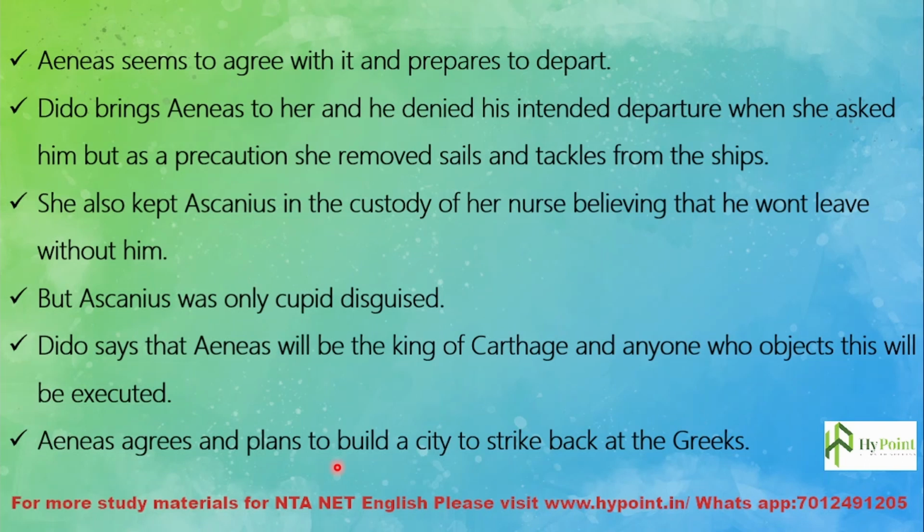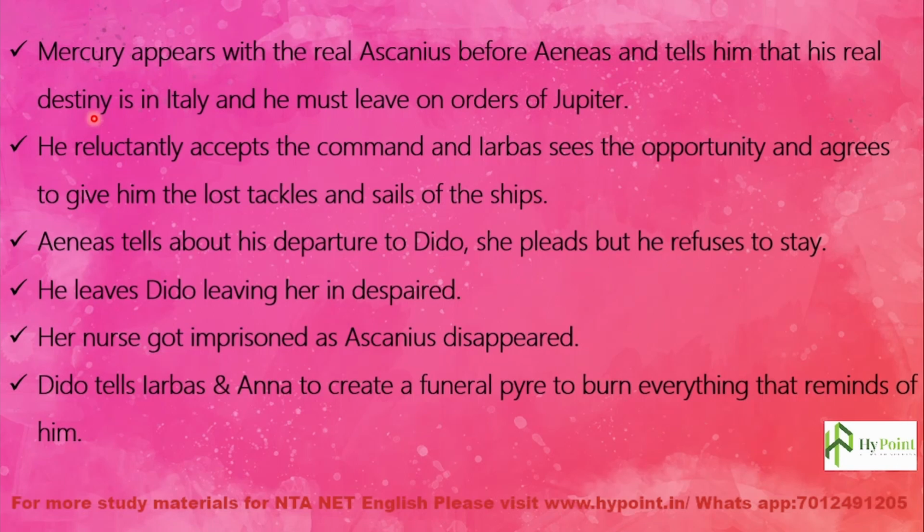So he also agrees that he will stay there, and he also plans to build a city to strike back at the Greeks. So as he resolved to stay with Dido, Mercury appears. The god Mercury appears with the real Ascanius before Aeneas and tells him that his real destiny is in Italy and he must leave on orders of Jupiter.